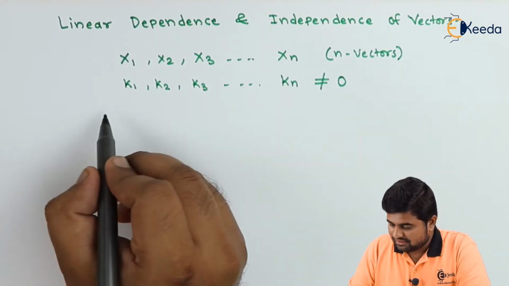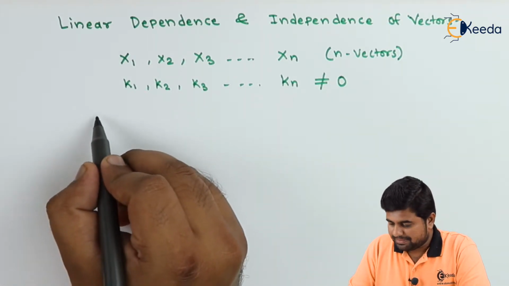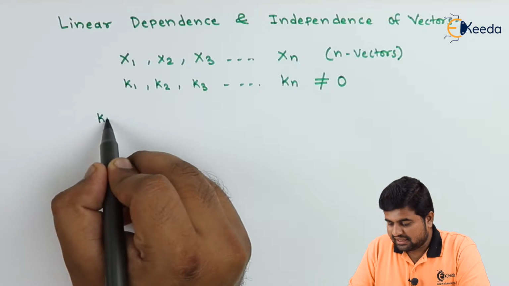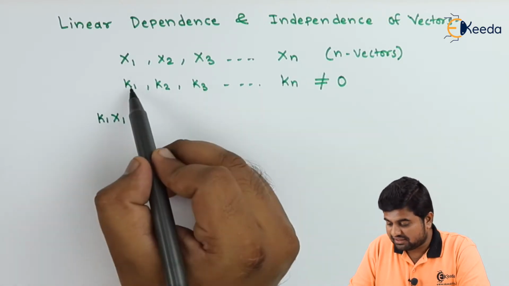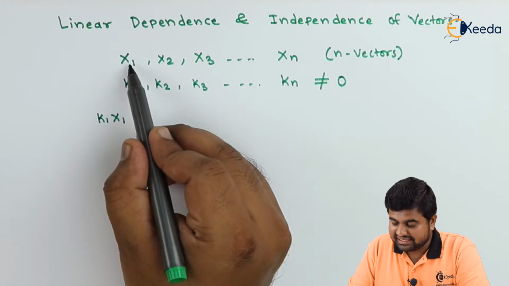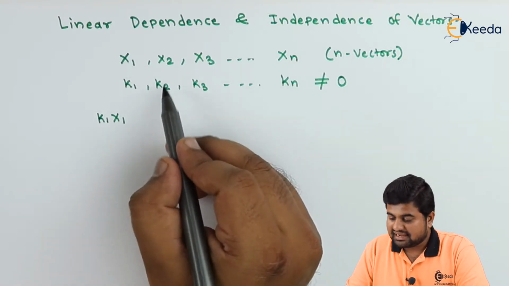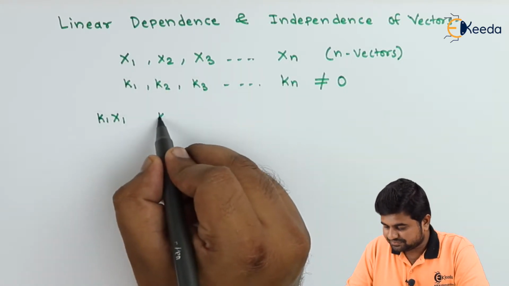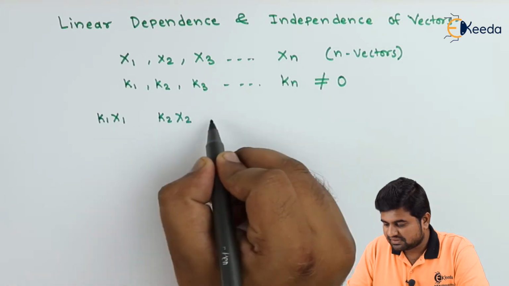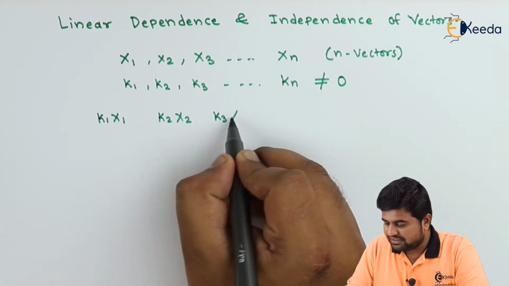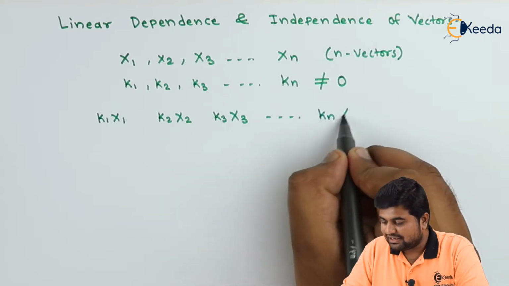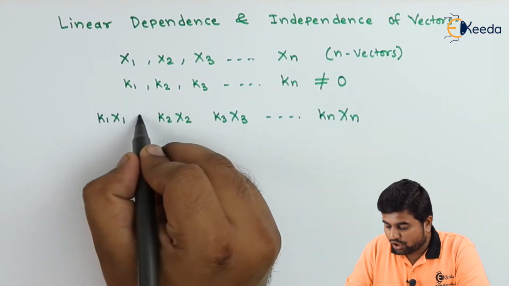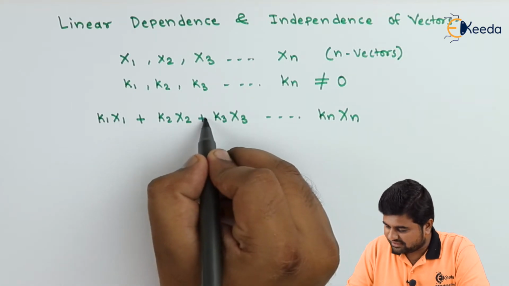So if we have k1 into x1, this is the scalar multiplication we have taken of k1 and x1, then k2 into x2, k3 into x3, up to kn into xn, and all additions we have taken.